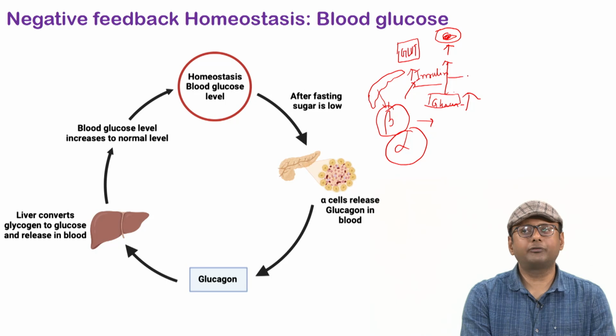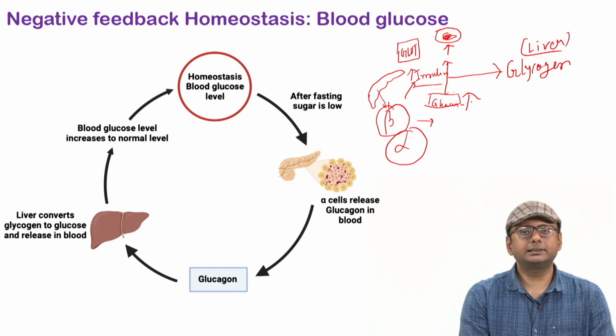Insulin will take that excess glucose, convert it to glycogen and store it in our liver. So insulin has two important roles. One is that it supplies glucose to the cells, and second, if some excess glucose is left, it converts the glucose to glycogen and stores it in the liver for future use.